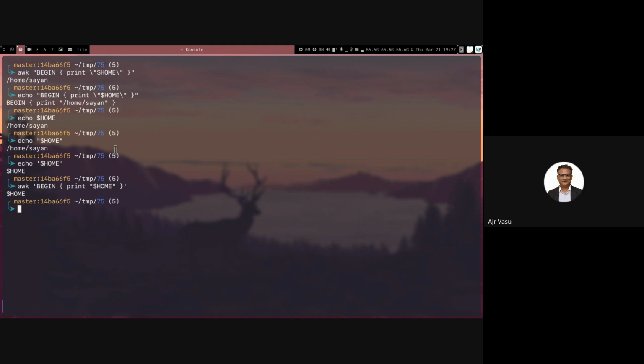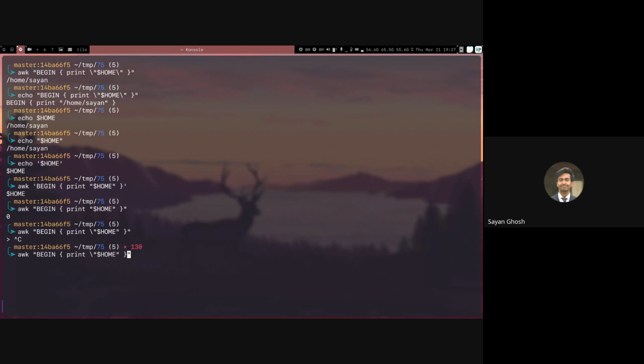Now, if you do a double quote, even that won't work because we need to escape. If the outer ones are double quotes, then this will not work because this is basically this as a string, then $home, and then this as a string. So we have to escape this quote. You have to pass the quotes inside the quote itself. Then it will work. So this is one way. This awk is not accessing the variable. Bash itself is giving the variable to awk and printing.